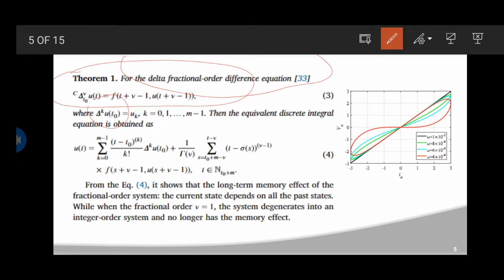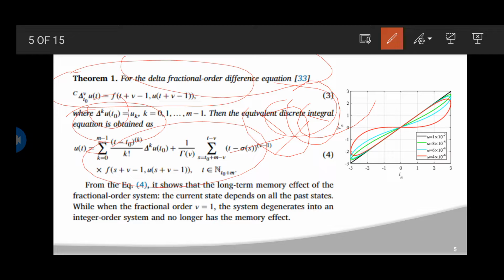Then the equivalent discrete integral equation is obtained as mu of t is equal to the summation of k is equal to 0 to m minus 1 of (t minus t naught) whole power k by k factorial into delta k mu naught, plus 1 by gamma of v summation of s equal to t naught plus m minus v up to t minus v. This is the equation which we got.